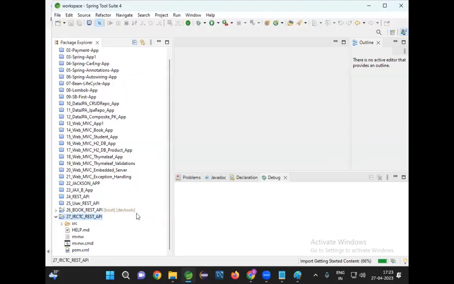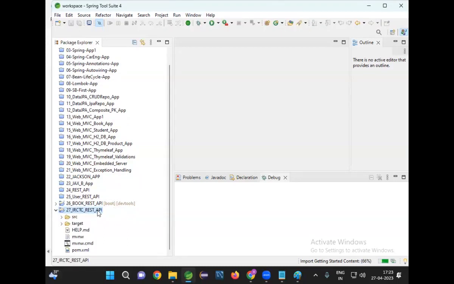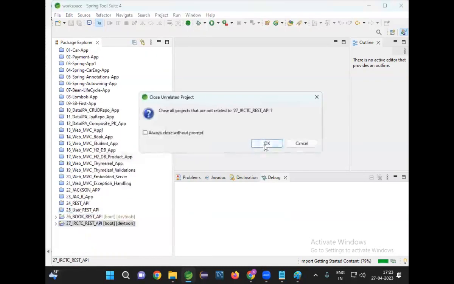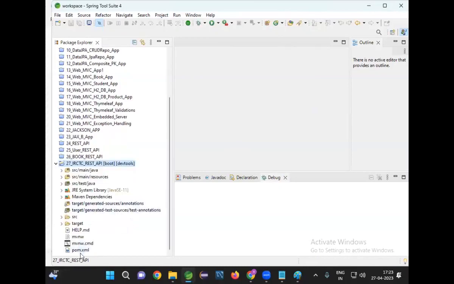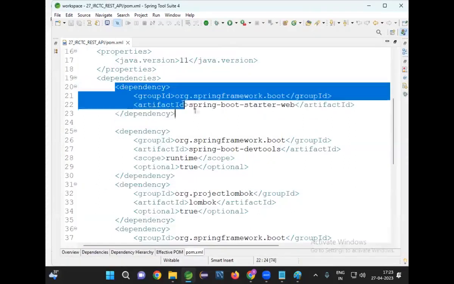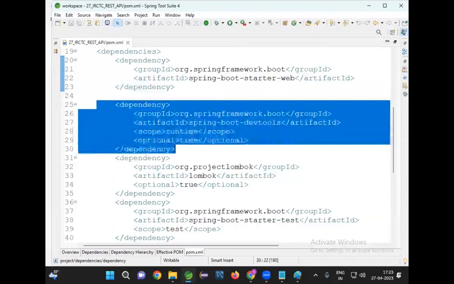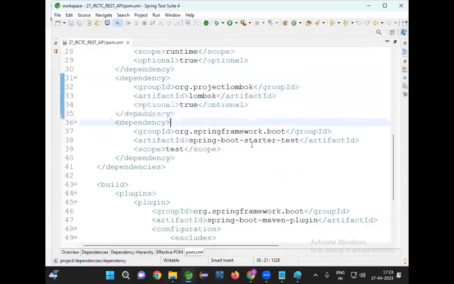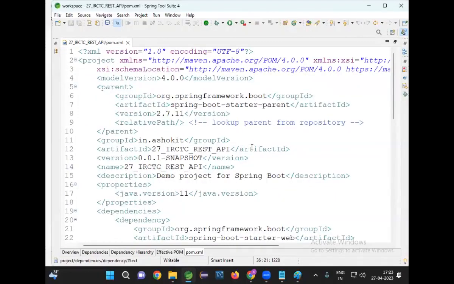Okay. So now our REST API is ready. Go to pom.xml. You can check it. Web starter is available. Dev tools available. Lombok available. That's it. No Thymeleaf, no JSP, nothing.